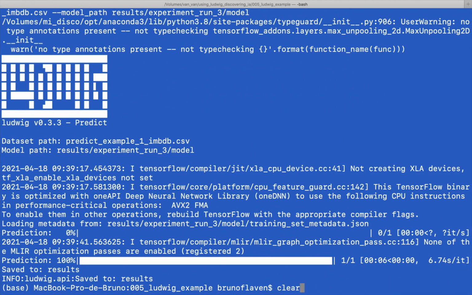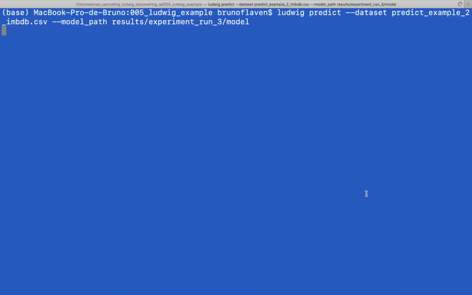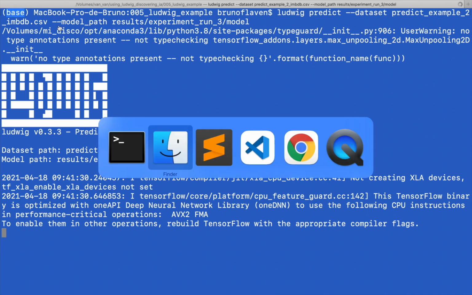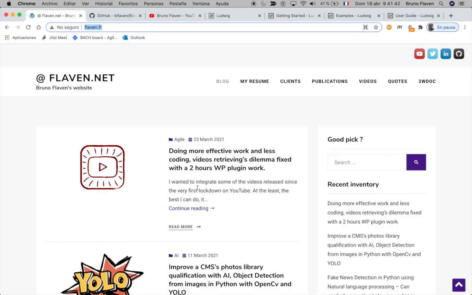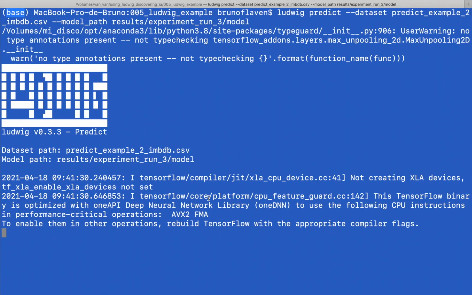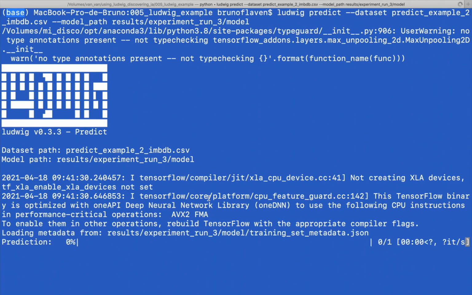I hope that I will not get it wrong. When you launch this command, you don't have to take into account the error that you have. It doesn't prevent Ludwig from working, but I was not able to make it disappear. As you can see, I'm using Anaconda to manage the packages, which is why I have this base. If you want more information, you can take a look at my blog where I have all the installation and how to do it with Anaconda. Anyway, let's go back to Ludwig. It's making the prediction.